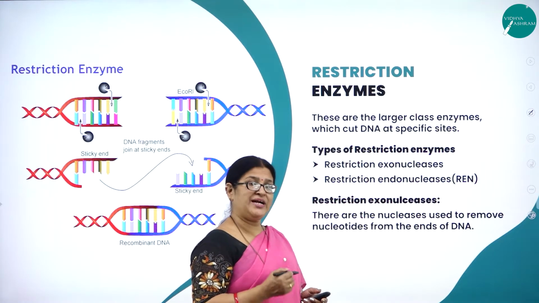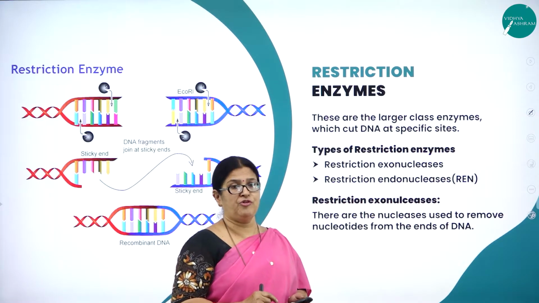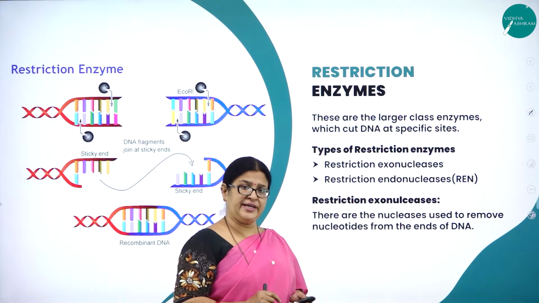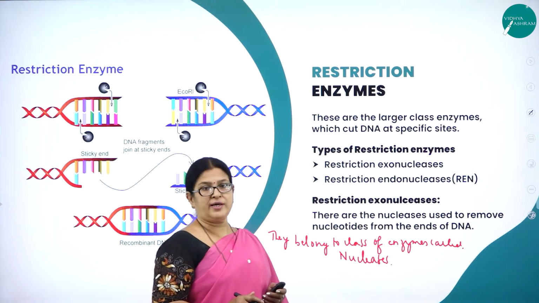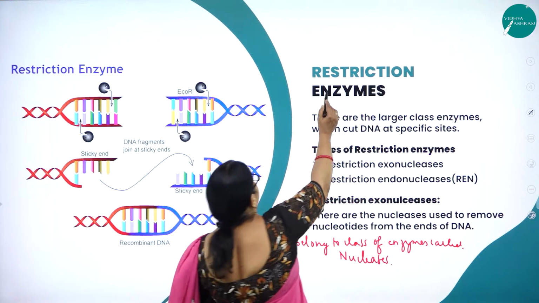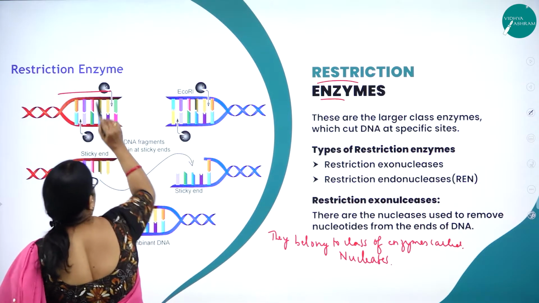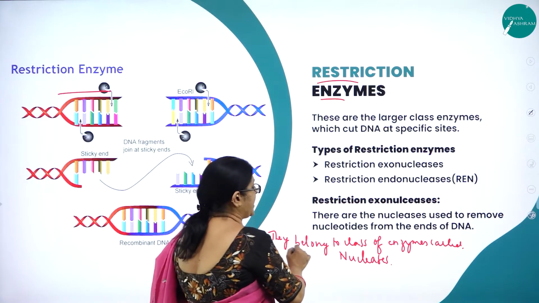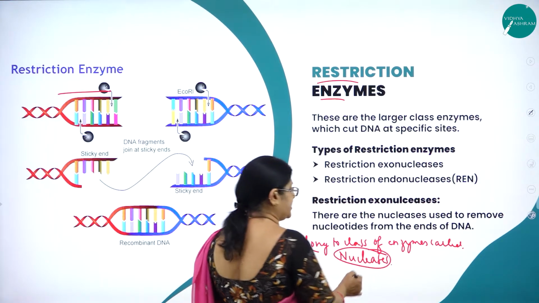Restriction enzymes. Now let us understand. As you know, these are one of the very important tools for recombinant DNA technology. So what are restriction enzymes? Here you can see in the beautiful picture the restriction enzymes. They belong to the class of enzymes called nucleases.